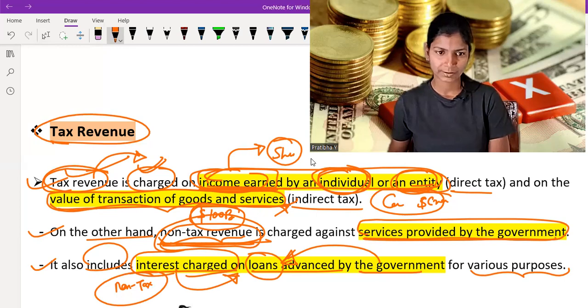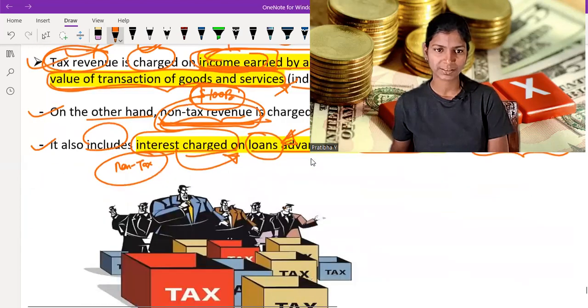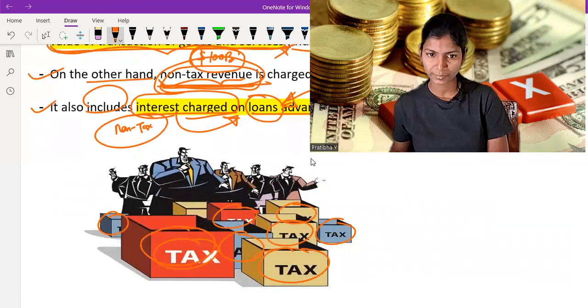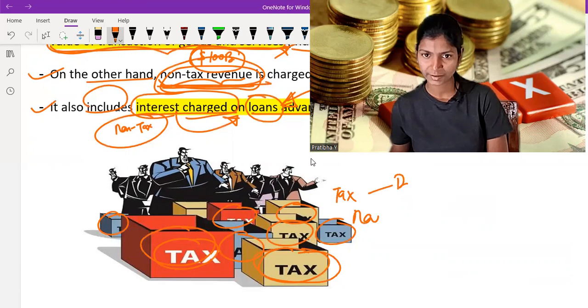So that's for it. In this picture, you can clearly see people just pay taxes to the government in different ways. So these are some income tax, some direct tax, some tax revenue, some non-tax revenue, direct tax, indirect tax.